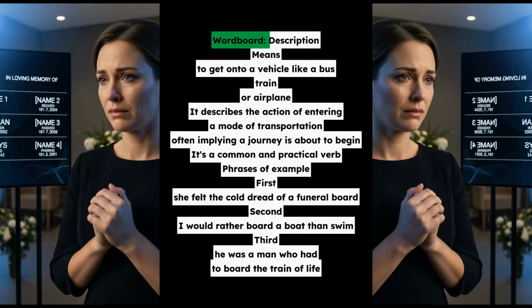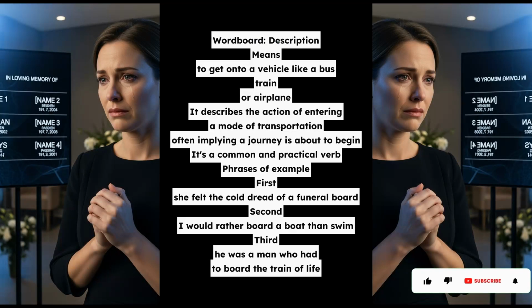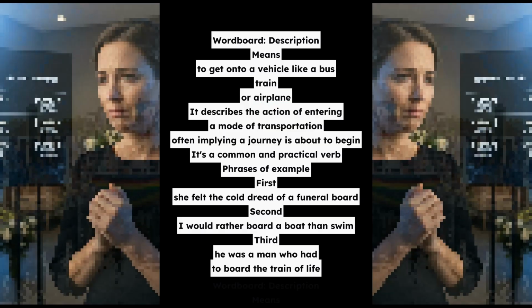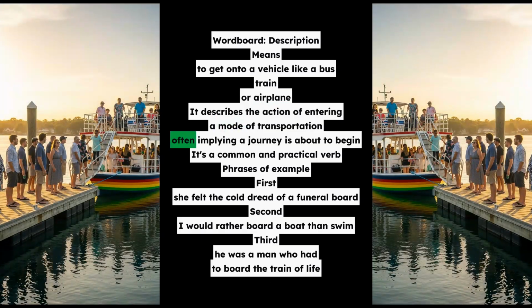Phrases of example. First, she felt the cold dread of a funeral board. Second, I would rather board a boat than swim. Third, he was a man who had to board the train of life.